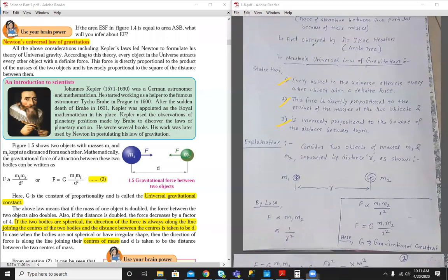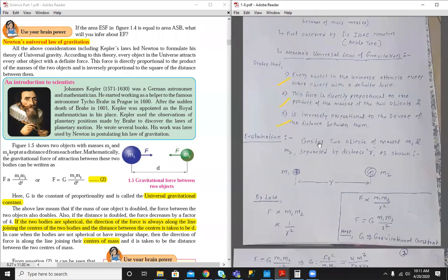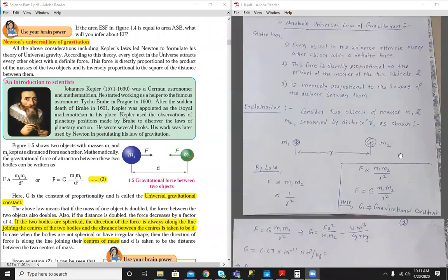Let's consider any two bodies of masses m1 and m2. These two masses are separated by a distance r.